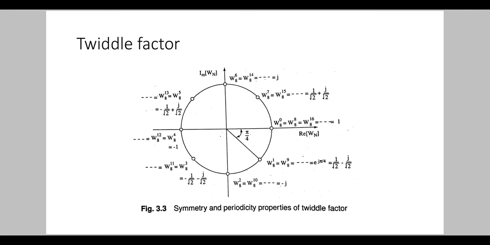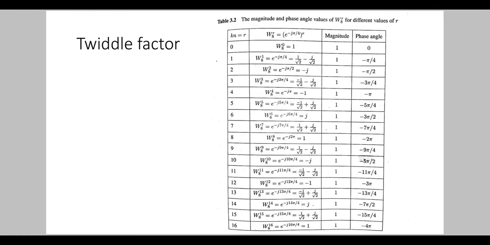Similarly, we can say that W8 raised to 1, W8 raised to 9, etc. lie in the same point. This is obtained from the table.